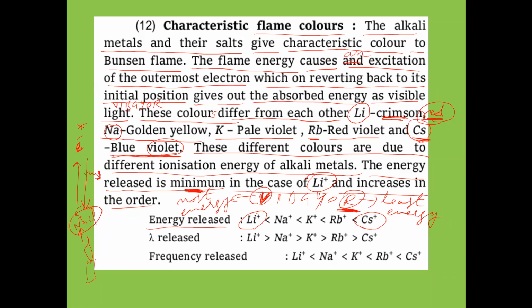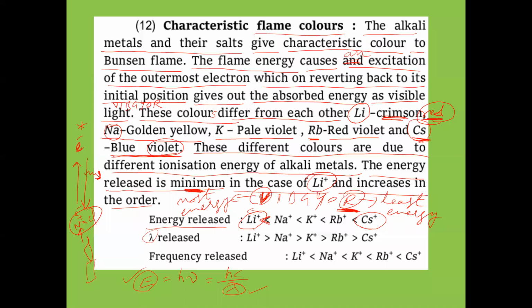Whenever energy is less, lambda will be more, na? According to Planck's equation, we know E is equal to h nu. h nu means hc by lambda. Now lambda and energy, how are these two related here? Inversely. When lambda is less, energy will be more. When energy is less, lambda will be more. Now here, what I am saying here, energy released from lithium is least, na?